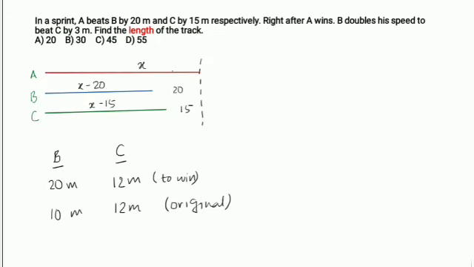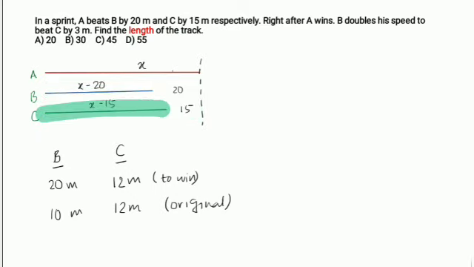Can I say that this is my length? I'm taking the entire length for A because A is the first to actually reach the finish line. So I'm calling this X. Now B on the other hand is falling short by just 20 meters. So can I say that this distance is X minus 20? In the case of C, it's falling short by 15, so this is X minus 15.